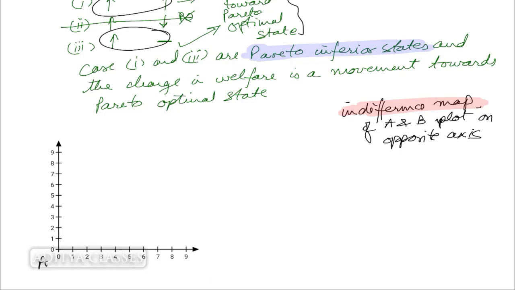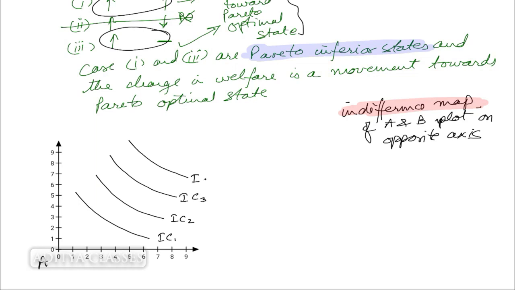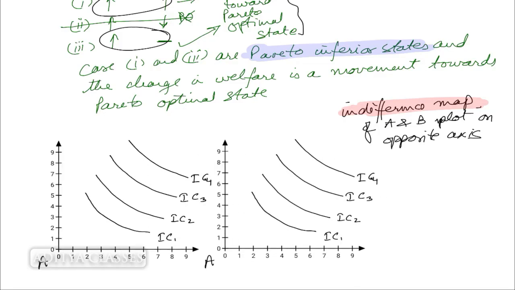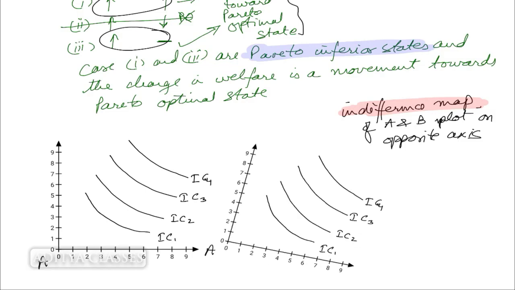How will the indifference curves be? They'll be somewhat like this, right? Let this be indifference curve 1, indifference curve 2, indifference curve 3, indifference curve 4. So these are indifference curves of A. Right? Now, what is Edgeworth box diagram? Let us see this. Now, see, what I have done is I have copied this diagram and now I will rotate it.